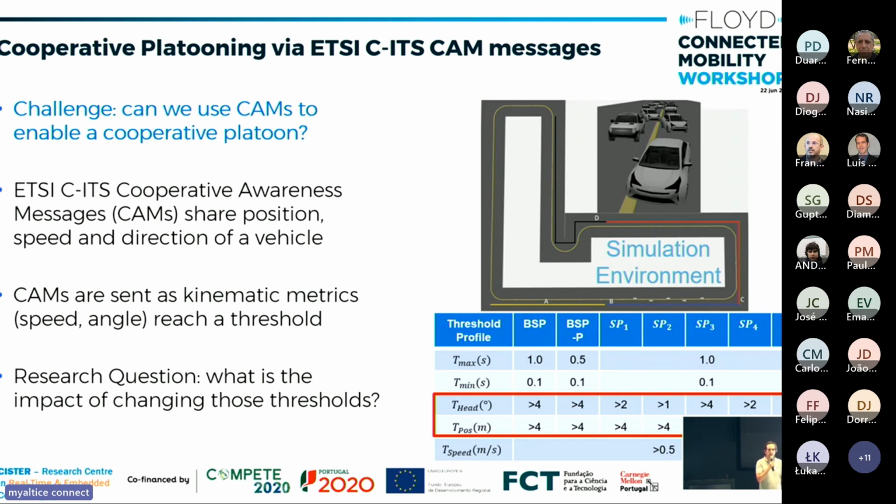By having all cars sharing this information at 10 hertz, other cars can be aware of what's around them and can plan for avoiding, for example, collisions or for cooperative maneuvers.